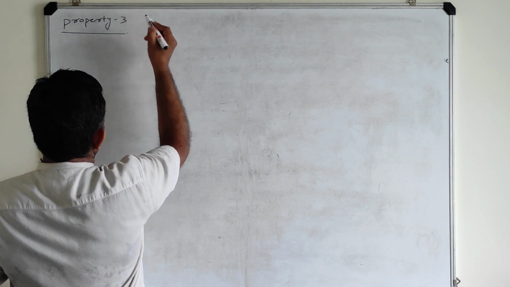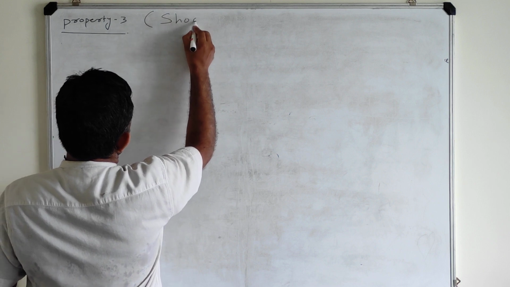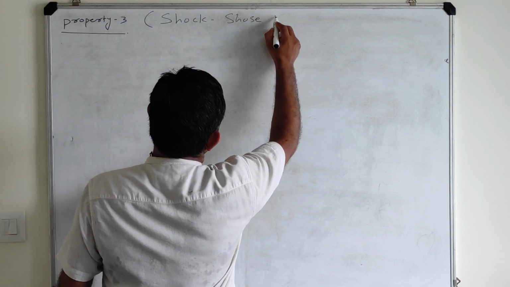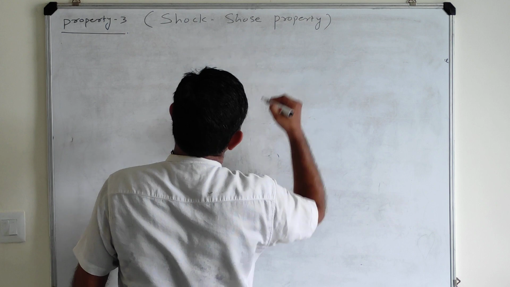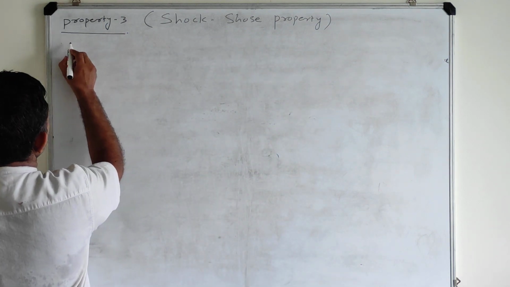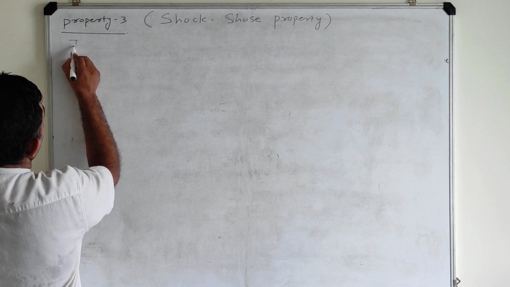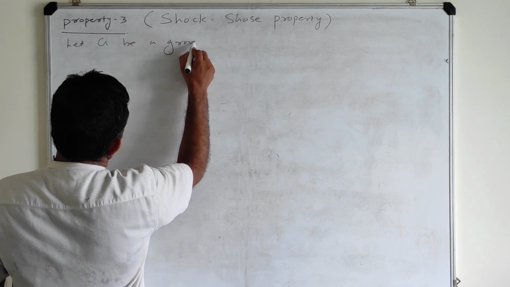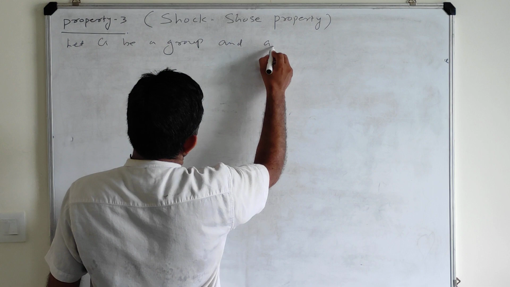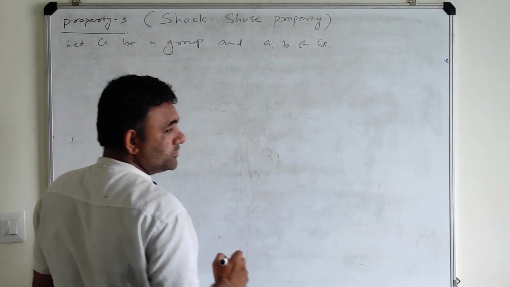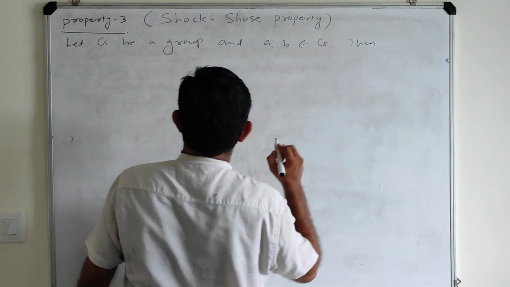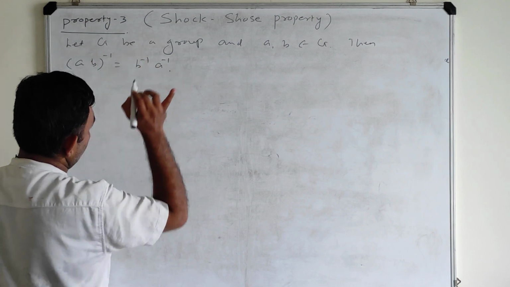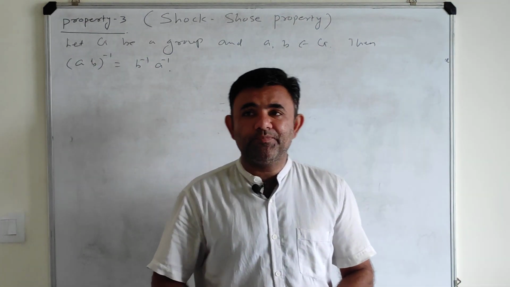And the name of this property, let me name the property, it is Sock-Shoes. Let G be a group and a, b belong to G, then (ab) inverse is equal to b inverse into a inverse. So this is my Sock-Shoes property.